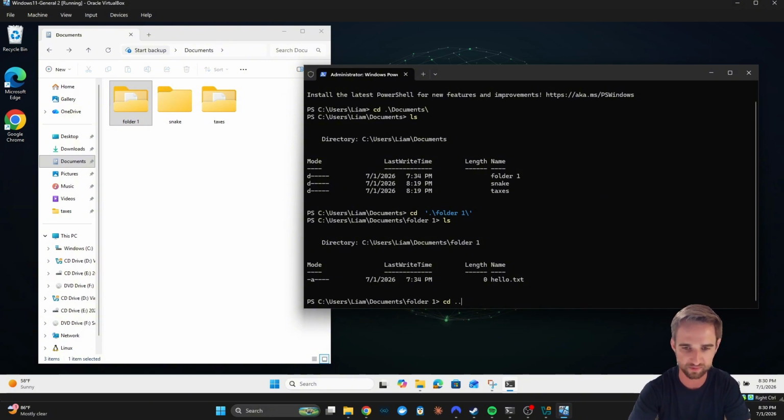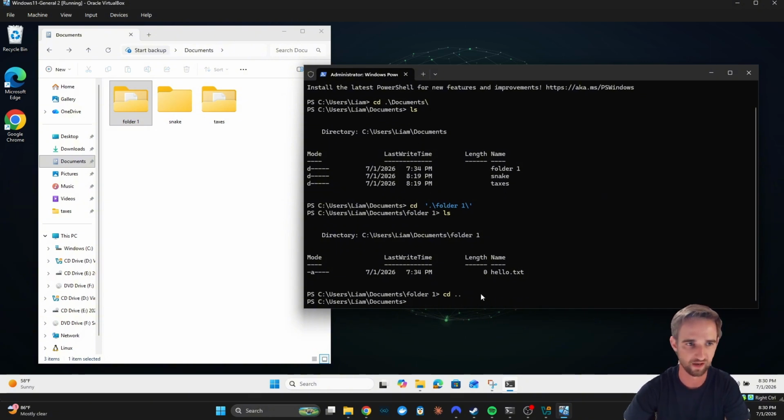Okay? ... just means go backwards. So we got out of the folder. We got out of folder 1, and now we're back in the document's root. Okay? There's one more bonus command I want you to know, and then I promise we'll open Claude Code.